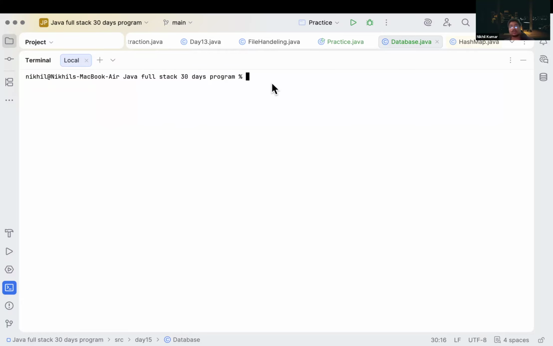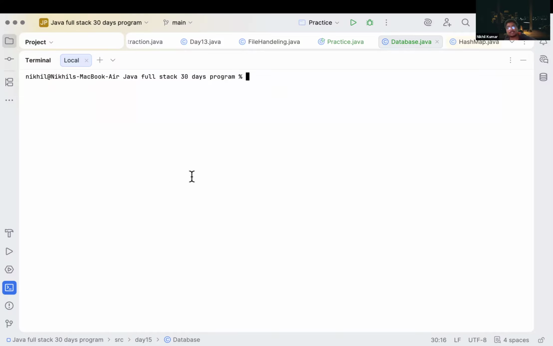So what we will do, how to connect with MySQL after creating it or installing it? You can directly connect it inside your workbench as well, but I am using the command line for it. Okay, so I have opened a new terminal here.